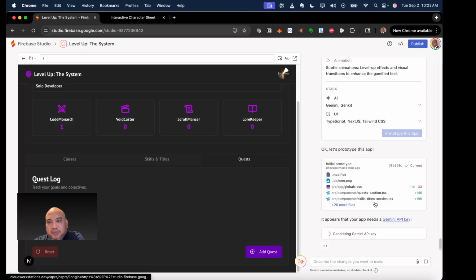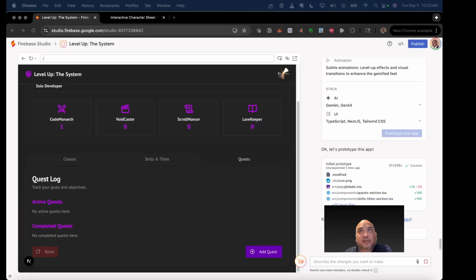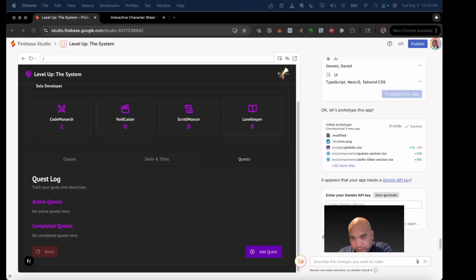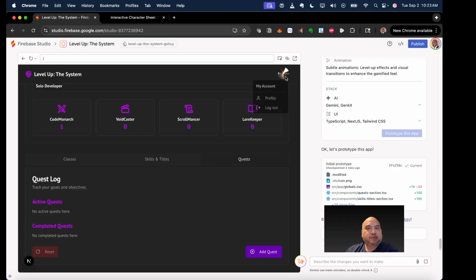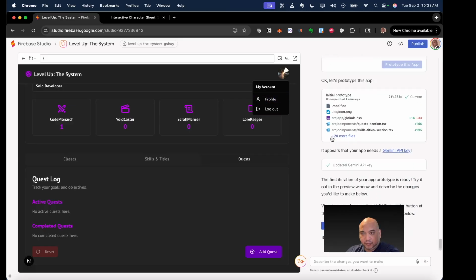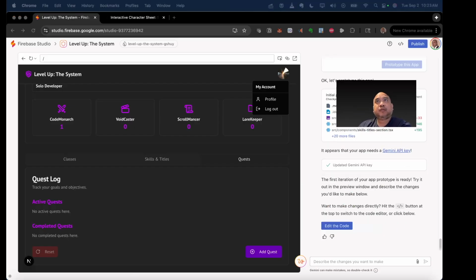It appears I need a Gemini key. Let's try auto generating. Hopefully, it doesn't show anything about the key that I have to blank out. Maybe I'll drag my face over just in case. Auto generating the key didn't work. Let's try again. One thing I noticed is it doesn't have the login feature. Oh, there you go. Looks like it just updated the key.